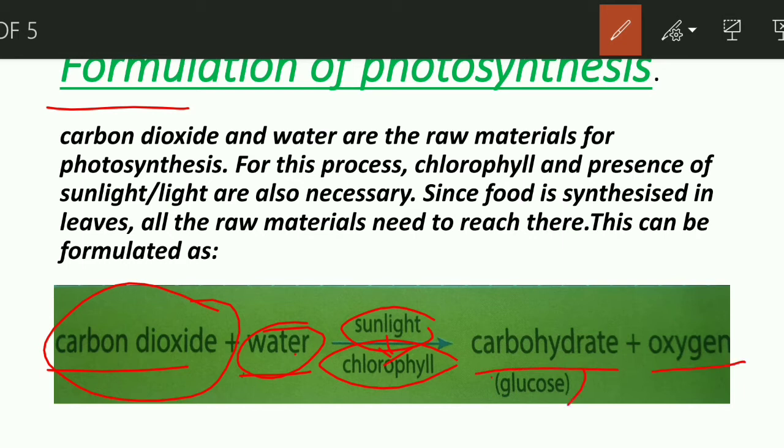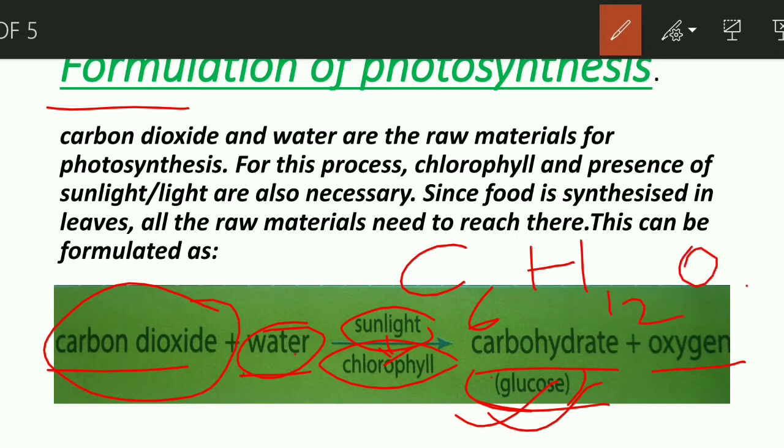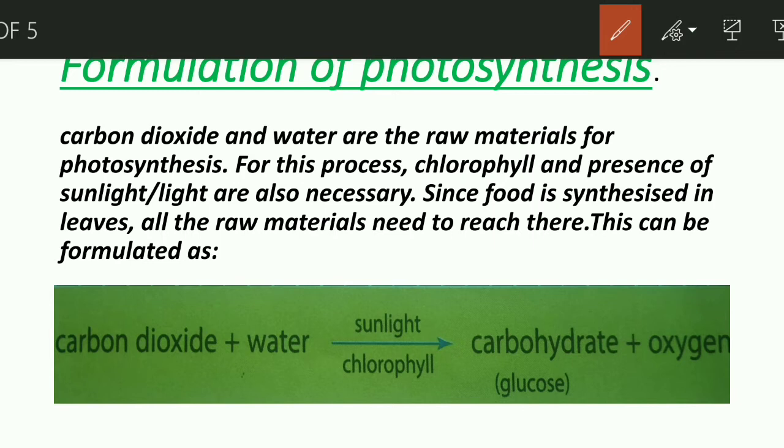You all know, my friends, that carbohydrates in plants are stored in the form of glucose, and the formula of glucose is C6H12O6.